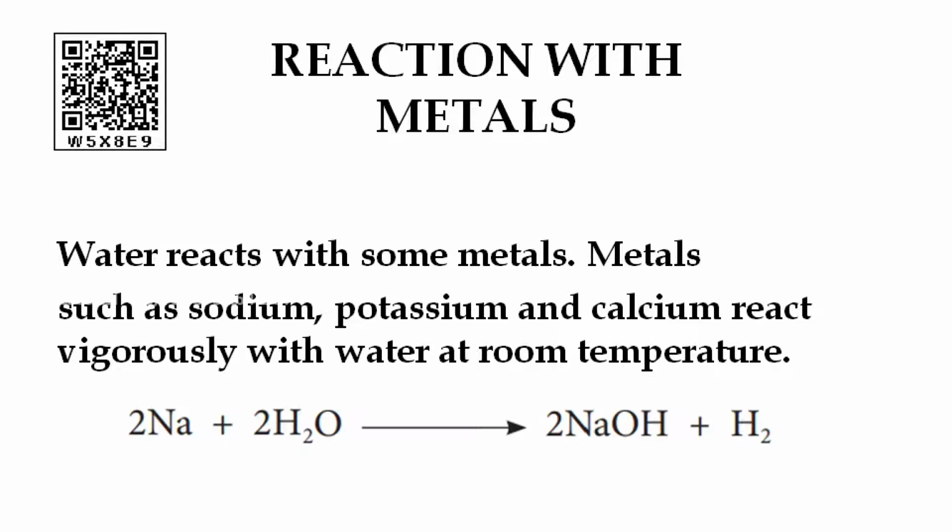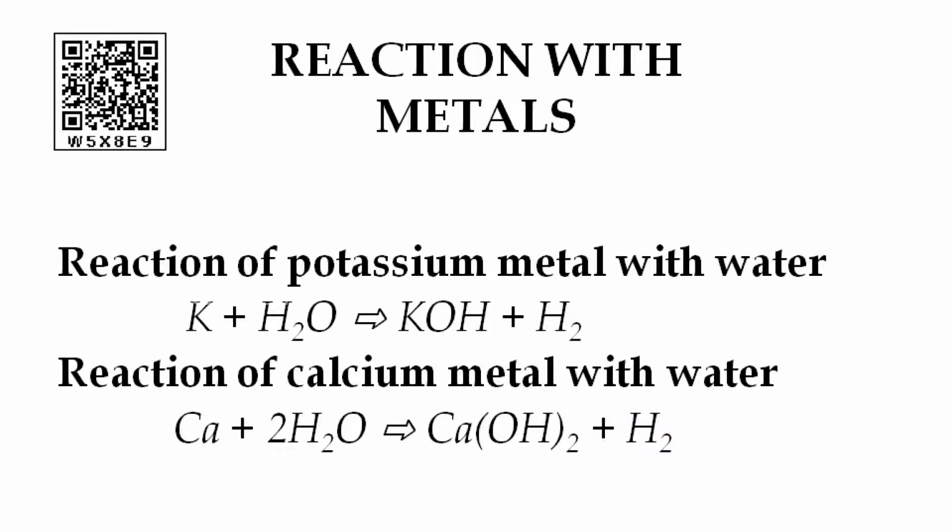Listen. Perfectly dry hydrogen and chlorine gases do not react in the presence of sunlight. However, in the presence of traces of water, the reaction takes place with explosion to produce hydrogen chloride. They have given the chemical reaction when hydrogen reacts with chlorine in presence of sunlight, hydrochloric acid will be produced.